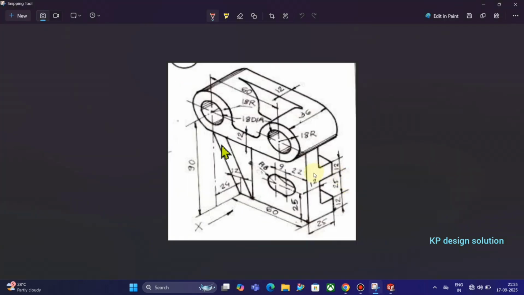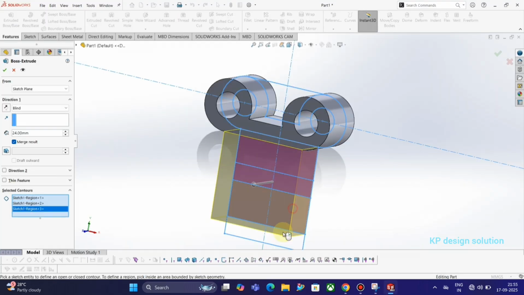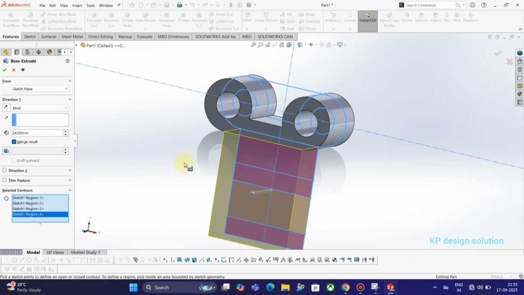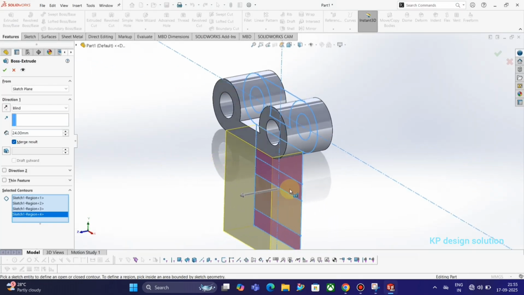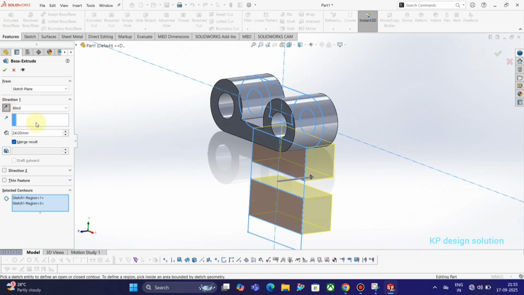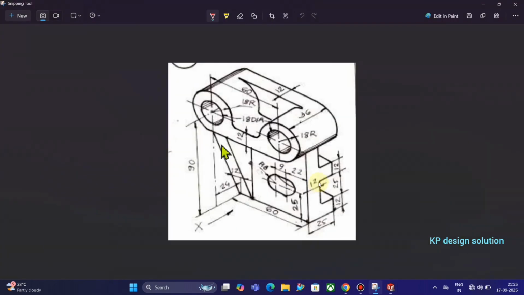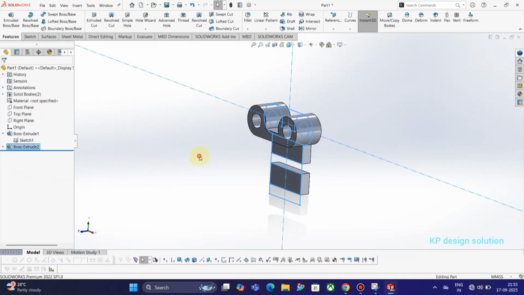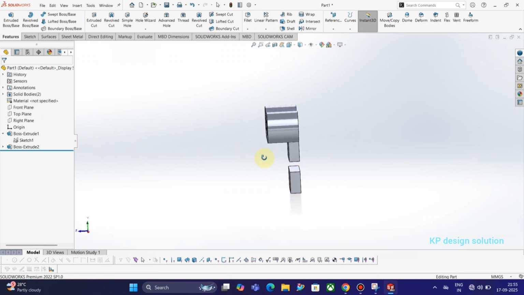Now extruding, we select all of them, and the distance we are extruding is 12 mm. First we remove both of them because both of them, wait a minute, it is 12 mm, okay.